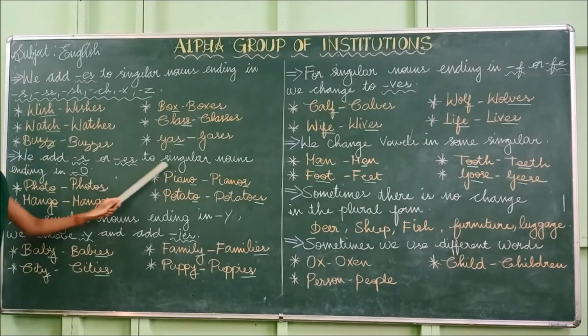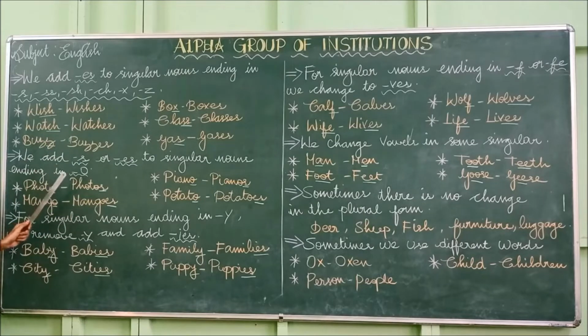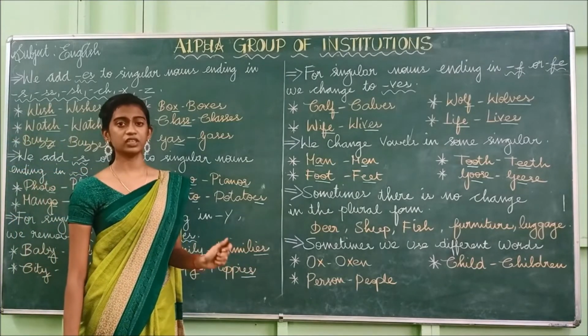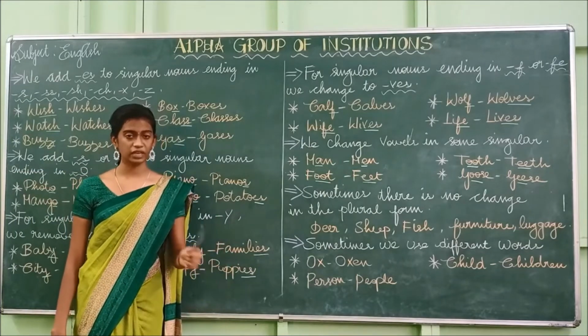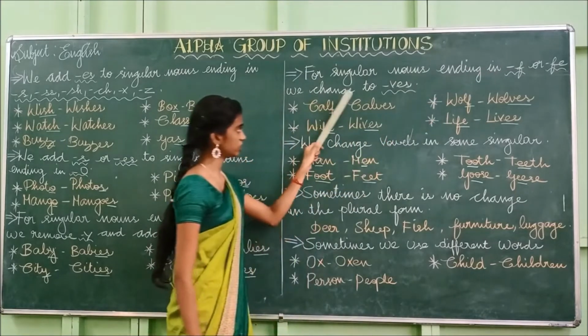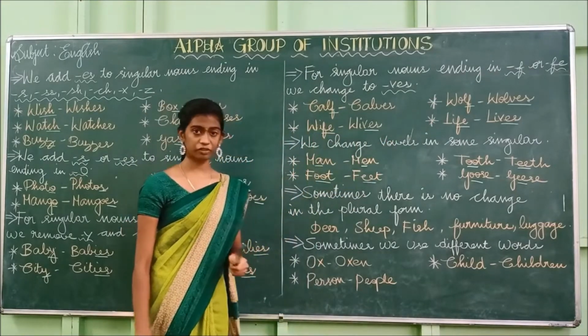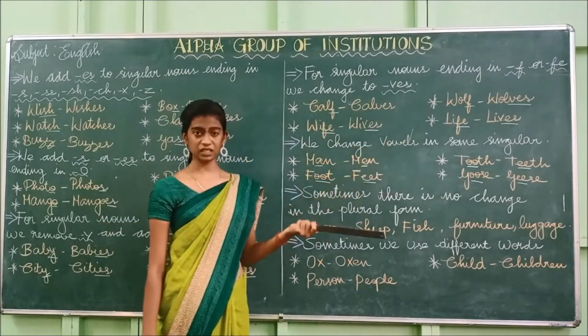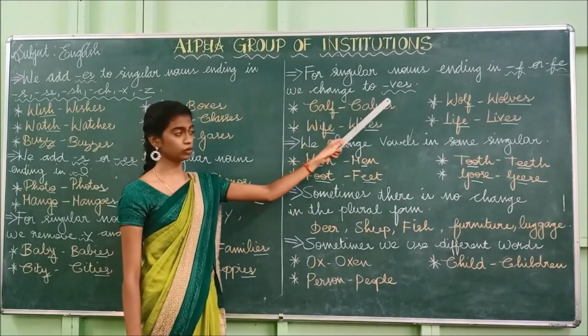We add s or es to singular nouns ending in o. So if the word ends with o, we have to add either s or es according to the singular noun. For singular nouns ending in y, we remove y and add ies. For singular nouns ending in f or fe, we change it into ves.